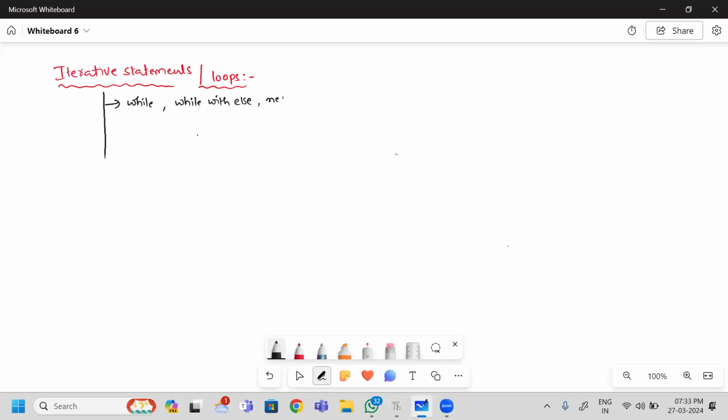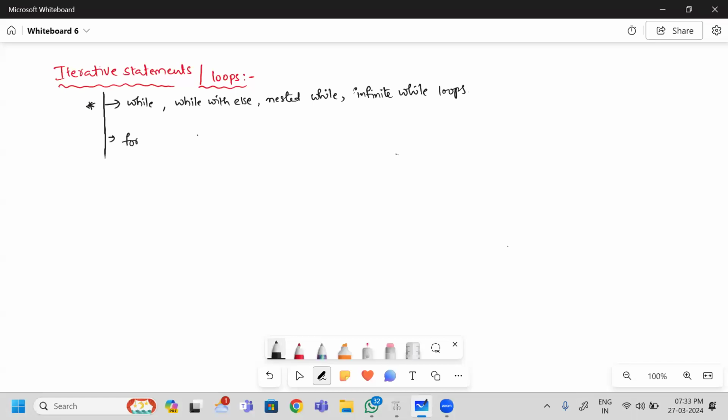Next one, we will learn what is nested while, and we will learn infinite while loop. If we understand this concept, then we completed while.